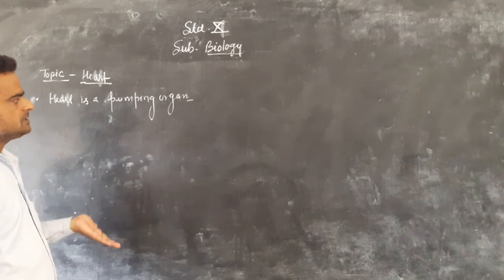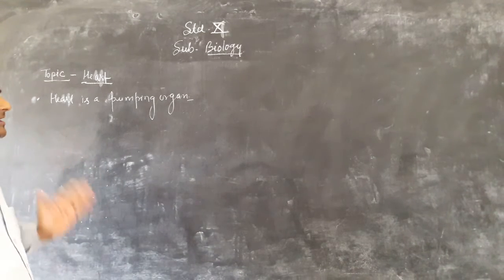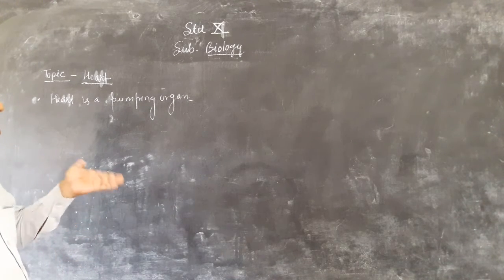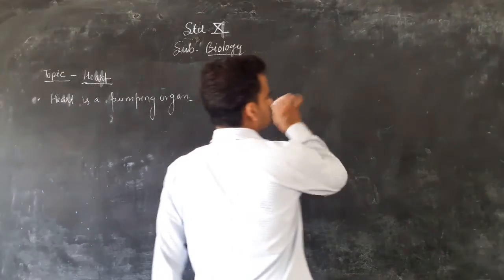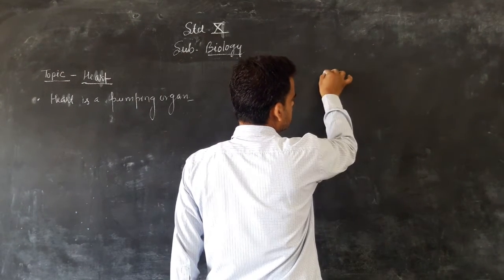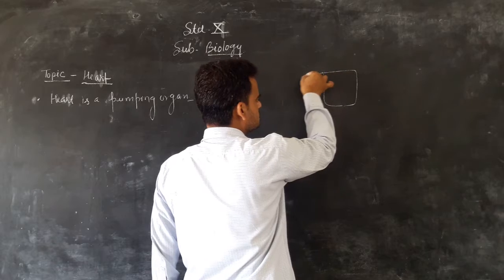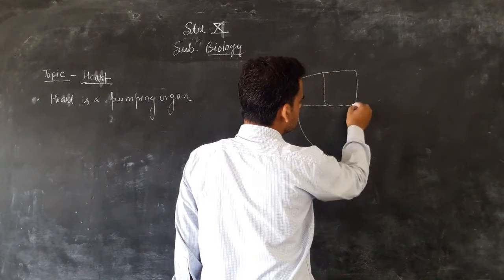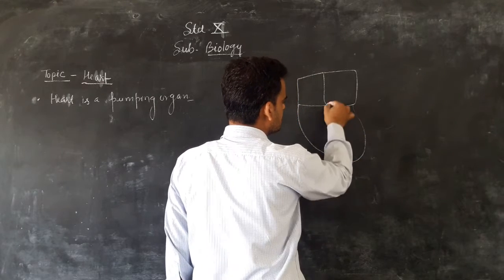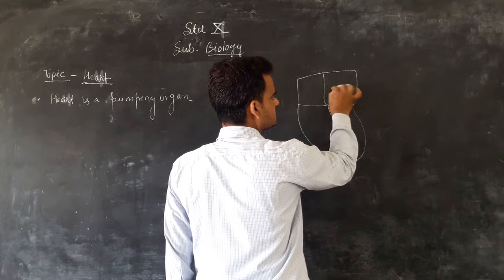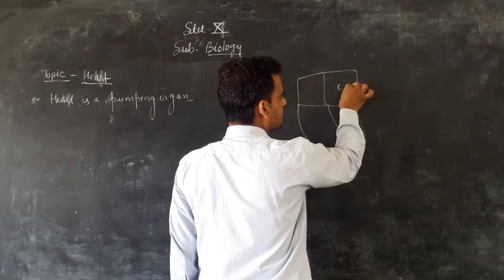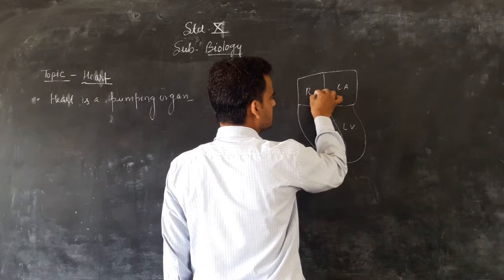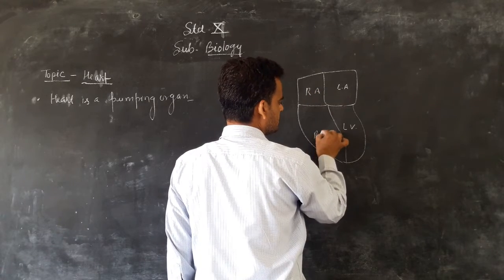The cavities are the auricles and the ventricles: left auricle, left ventricle, right auricle, and right ventricle. So that is the four-chamber heart.